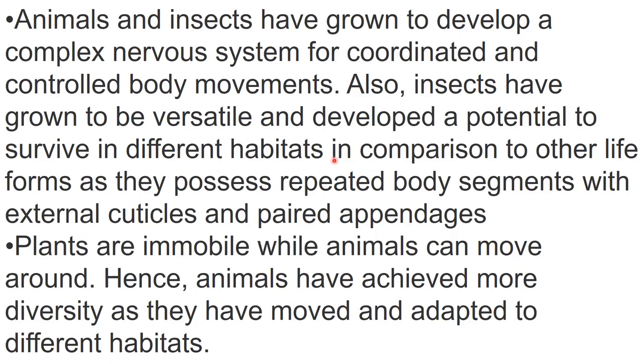That's why there are so many species of insects in the animal kingdom. In comparison to other life forms, they possess repeated body segments with external cuticles and paired appendages. All these features make insects a versatile group, and insects are also part of the animal kingdom. That's why there are more species of animals than plants.